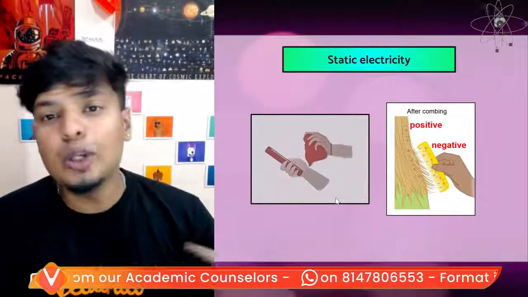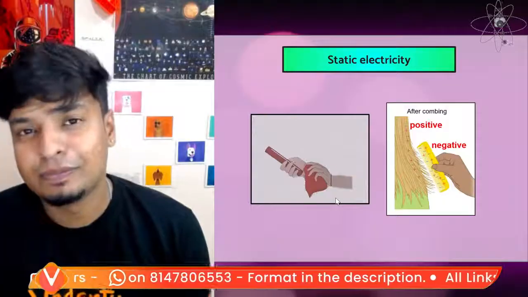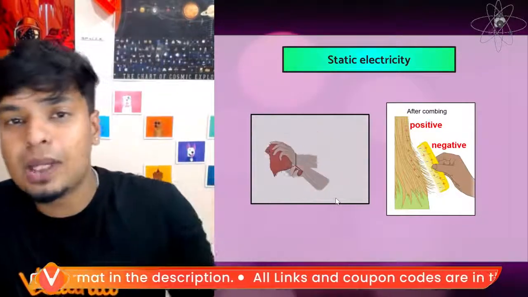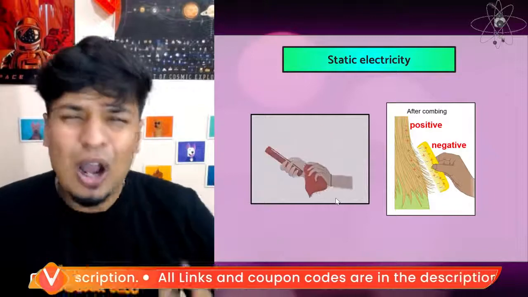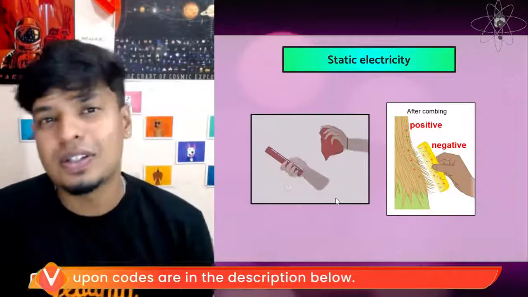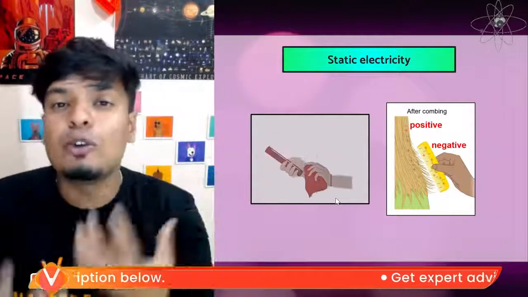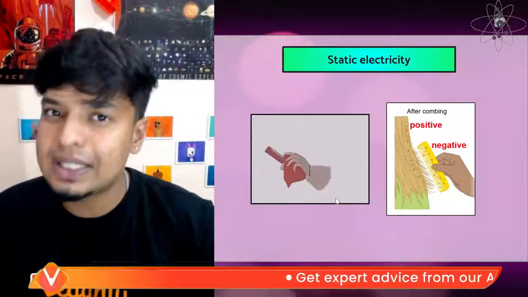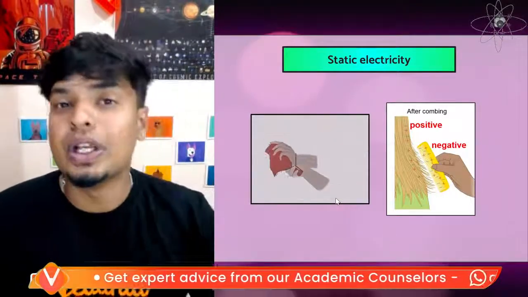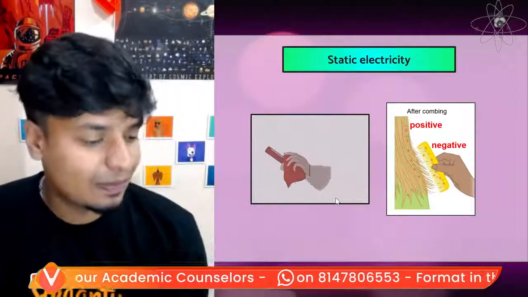We all know that whenever you rub two objects, the objects get charged. One object becomes positively charged, and the other object becomes negatively charged. So how is this charging happening? What are these charges? How are attraction and repulsion forces created between two objects when we rub them against each other? It all has to do with what exactly is happening inside the atoms.